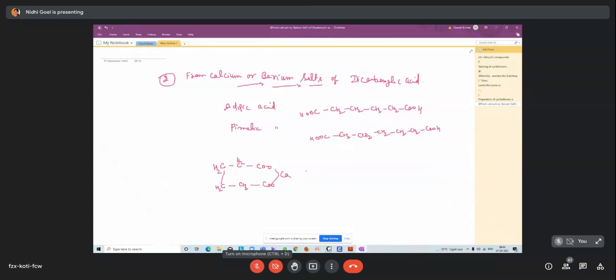Now on heating, it forms the cyclic ketone. This is CH2 and CH2, CH2 and CH2. This is cyclopentanone.